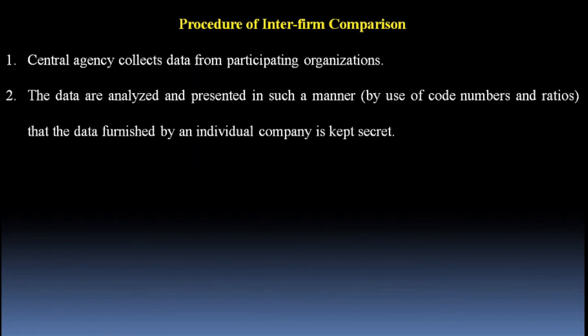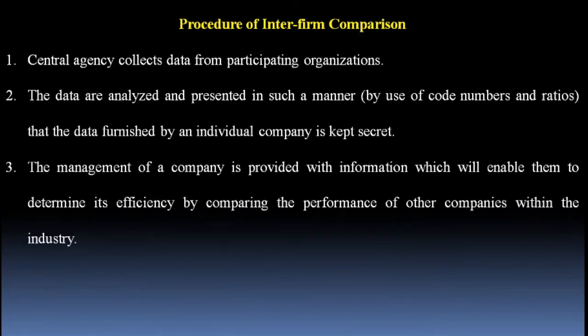See, the real numbers of a particular company are not forwarded as they are to other companies. In fact, when the report is forwarded by the central organization to the participating company, it contains only ratios, and all those ratios are mentioned against a particular code number, and every company is allotted a code number. And when one company receives such a report, it knows only its code number, it doesn't know other companies' code numbers. That's how the identity is also kept secret.